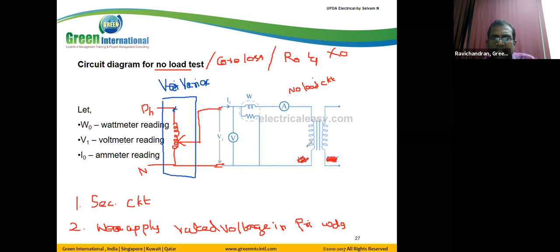For example, say this transformer is rated 230 by 110 volt, 1 kilowatt. Assume the transformer rating is 230 by 110 volt, 1 kilowatt power rating. That means the primary winding is 230 volt, so we need to apply 230 volt because the rated voltage is 230. So this voltmeter represents 230 volt.